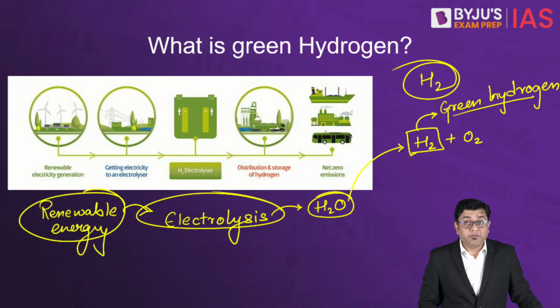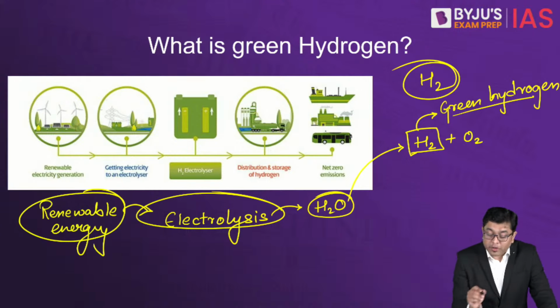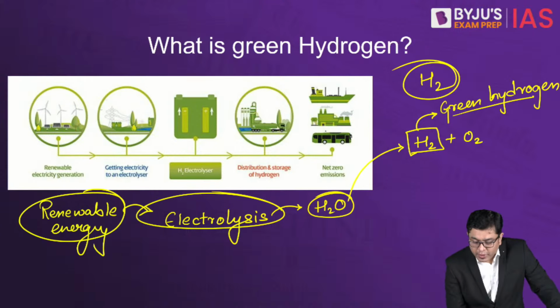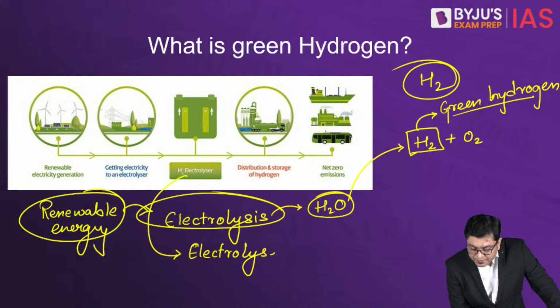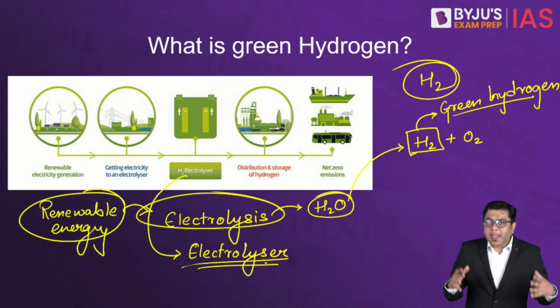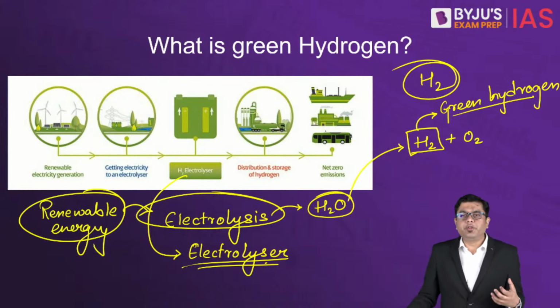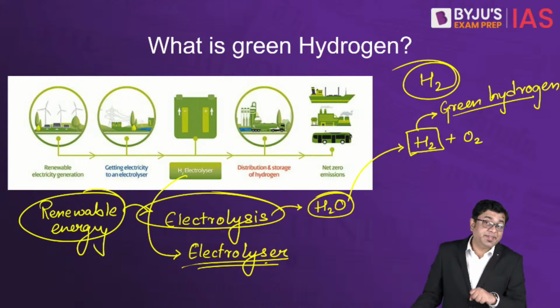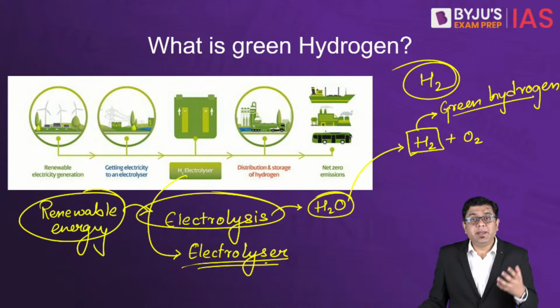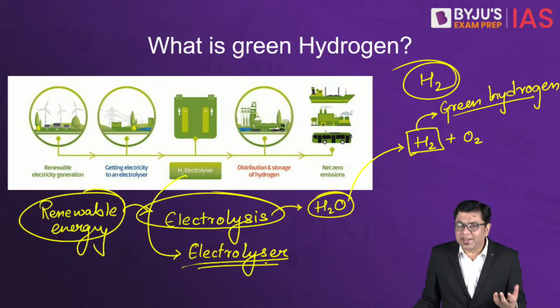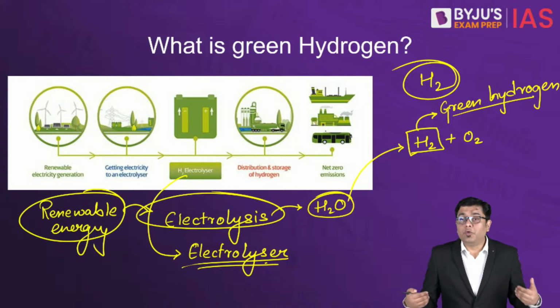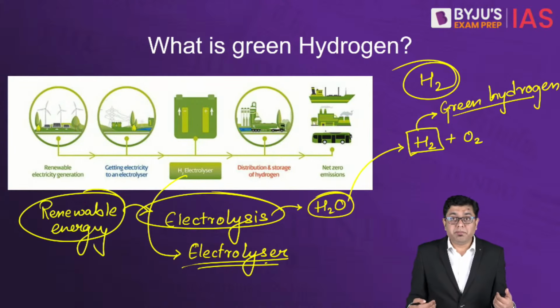Now, by the way, before we move ahead, for this purpose of electrolysis you need an electrolyzer. That is the equipment where the process of electrolysis takes place. This equipment is not only costly, but also technologically intensive, with a significant amount of technology that needs to be mastered.